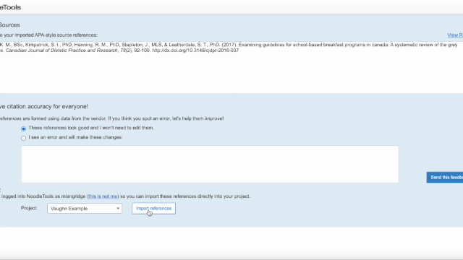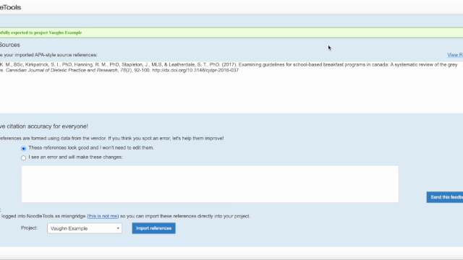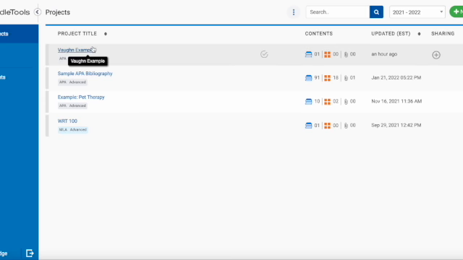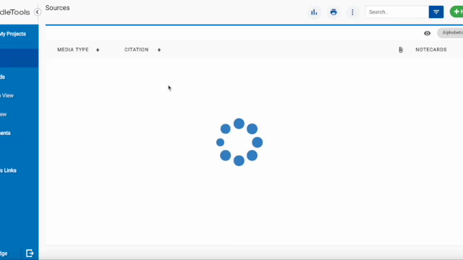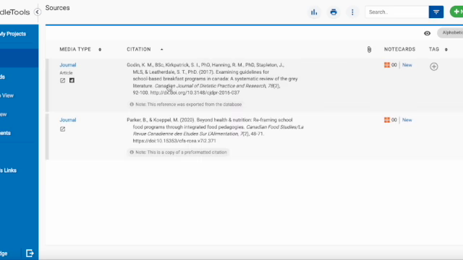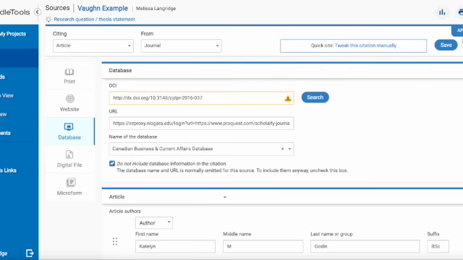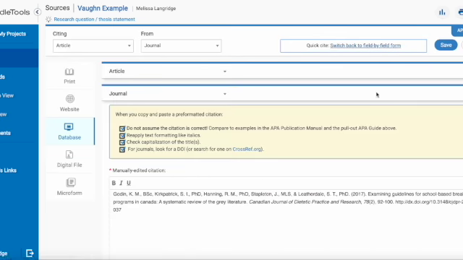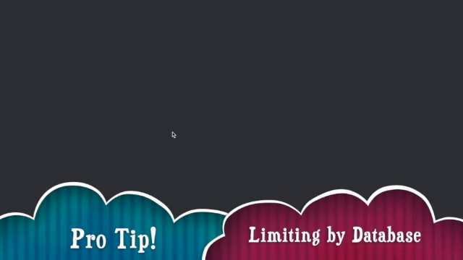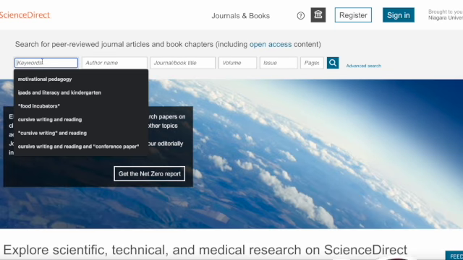Now I can go into Noodle Tools and the citation will be there, as noted by that green bar at the top. So if I click on my project title, there's two sources and there's that one. It's a little bit darker. Let's see, edit. They added all this information, but I want to make sure that it's correct. And we'll get into that in the last video.